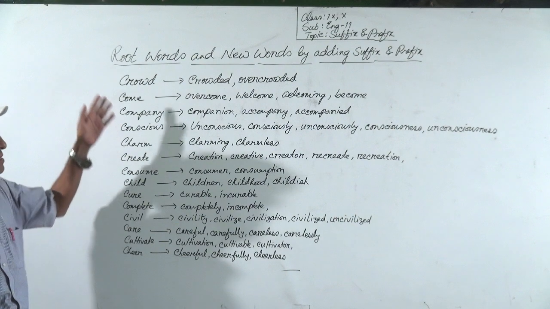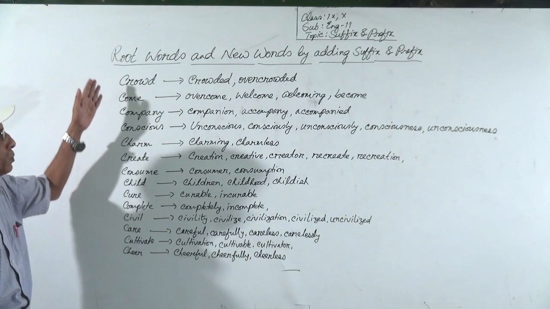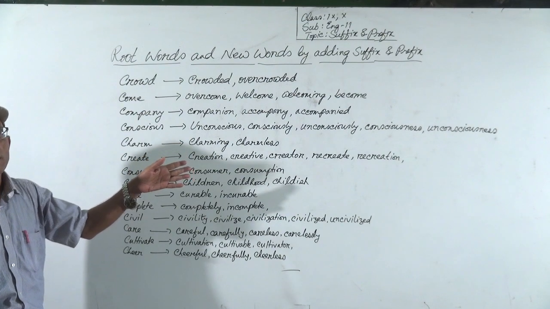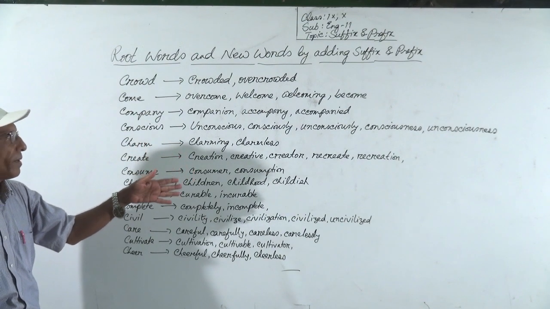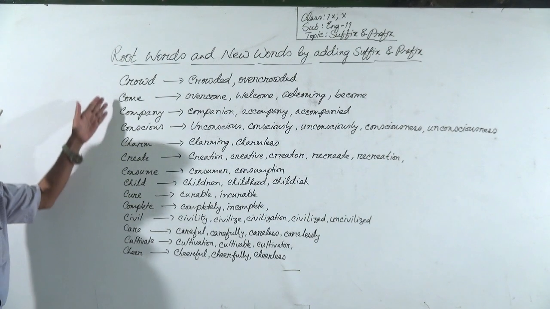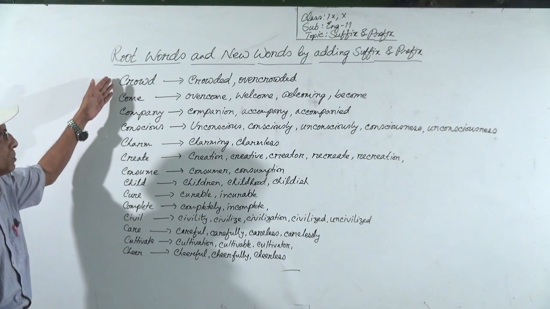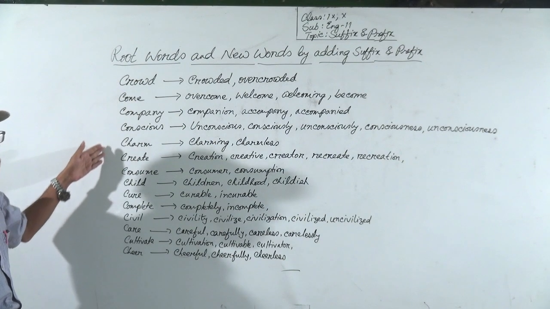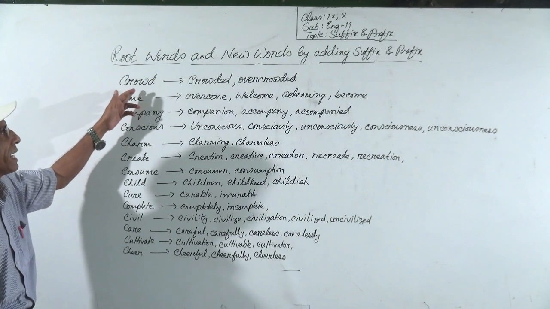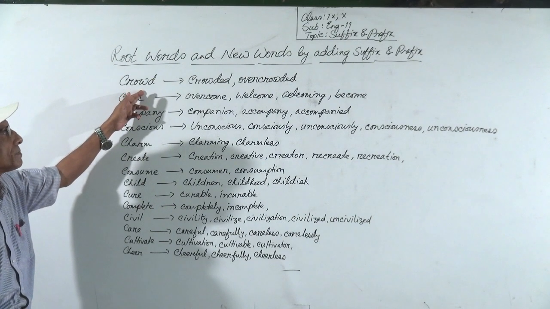I have set some root words and also some new words by adding suffixes and prefixes. In this column, these are the root words. At first, crowd.